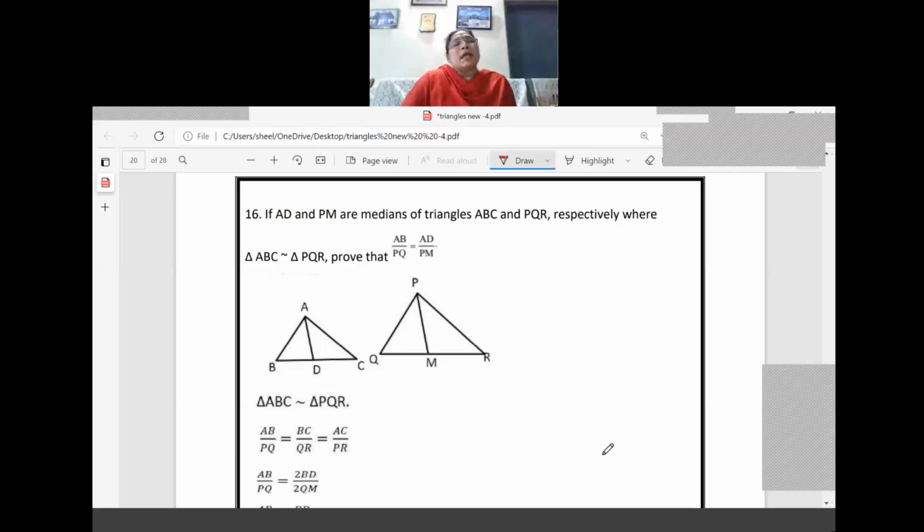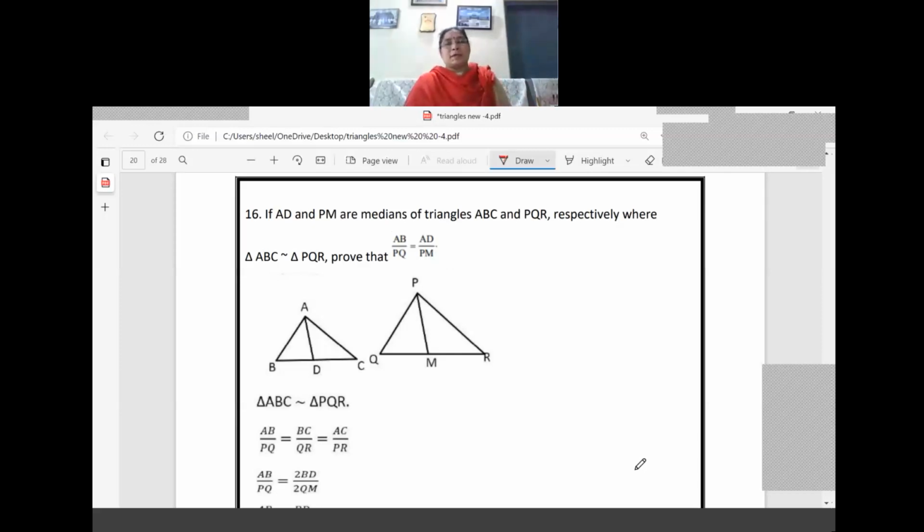Okay, question 16. If AD and PM are medians of triangle ABC and triangle PQR respectively, where triangle ABC is similar to triangle PQR, prove that AB by PQ equals AD by PM. We should bring that AB by PQ equal to AD by PM. This also, I think, is similar to a question we had done. AD and PM are medians of triangles ABC and PQR. Here also it is the median property only.